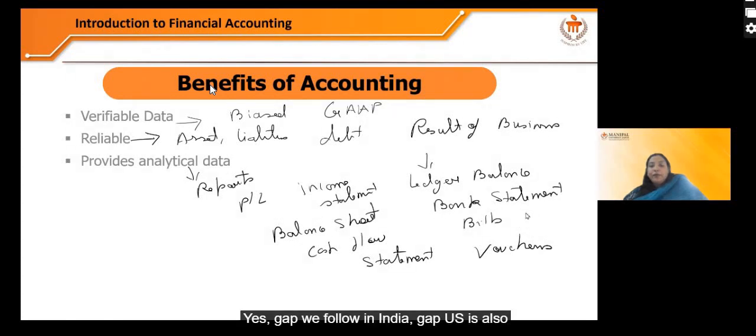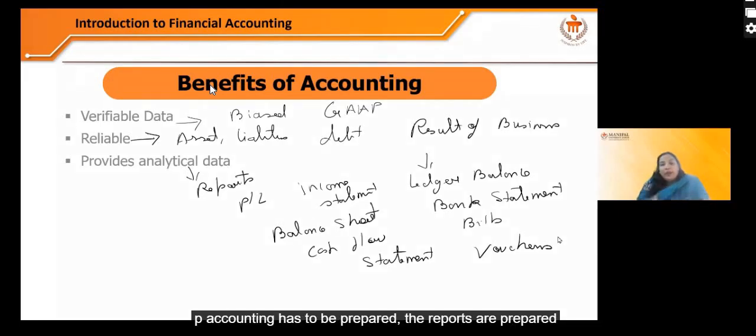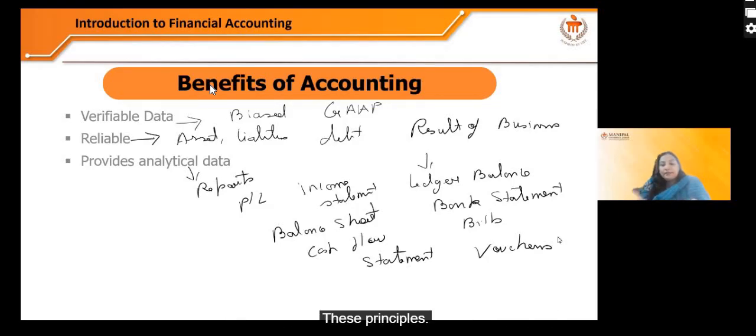Yes, GAAP we follow in India. US GAAP is also there, but everybody generally follows generally accepted accounting principles. There's a question, do we follow GAAP? Accounting has to be prepared, and the reports are prepared following the principles, and these principles are known as generally accepted accounting principles. Here also we follow. If the company is big, they need to follow these principles.